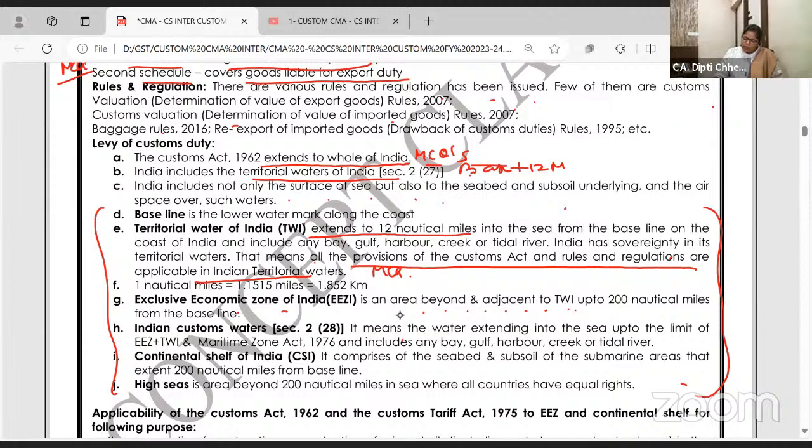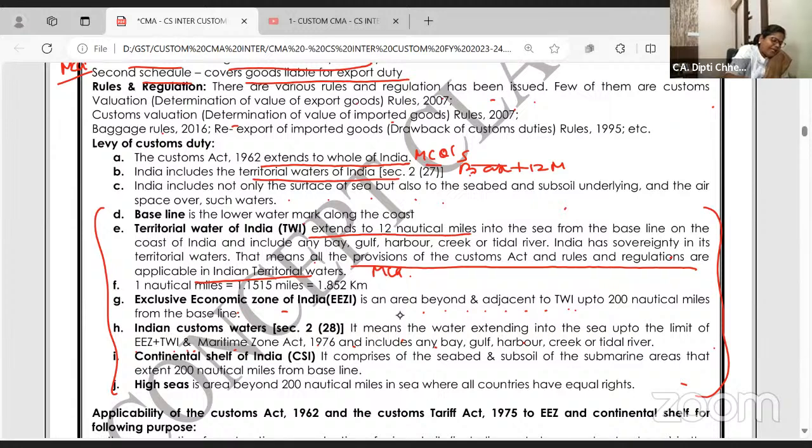Indian custom water means water extending into sea up to the limit of EEZ plus TWI, and it includes all. मतलब सब मिला के till 200 nautical miles, it is called as Indian custom water.